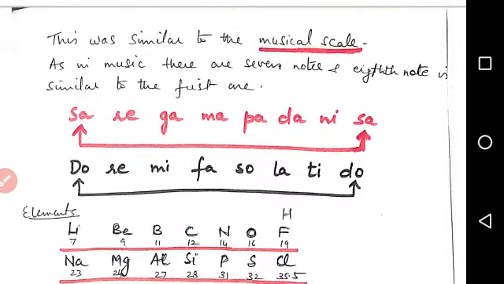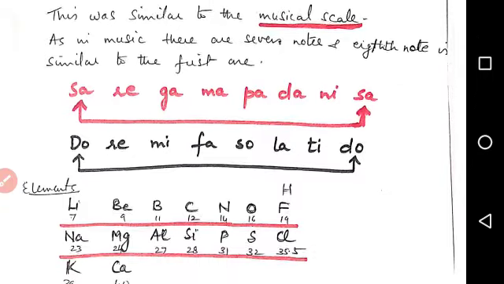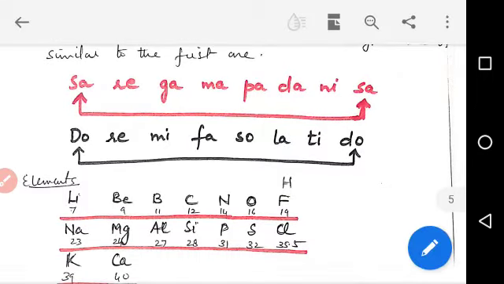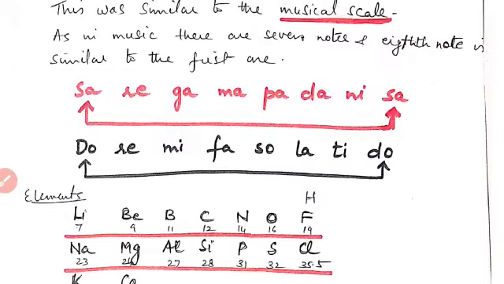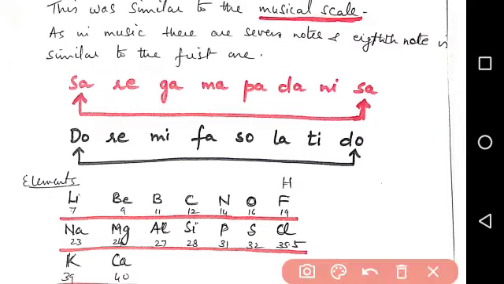He said, as in music, there are seven notes, and the eighth note is similar to the first one, like Sa, re, ga, ma, pa, dha, ni, sa. And the eighth again comes to be sa, or in English, do, re, mi, fa, sol, la, ti, do. So the eighth note resembles the first one.